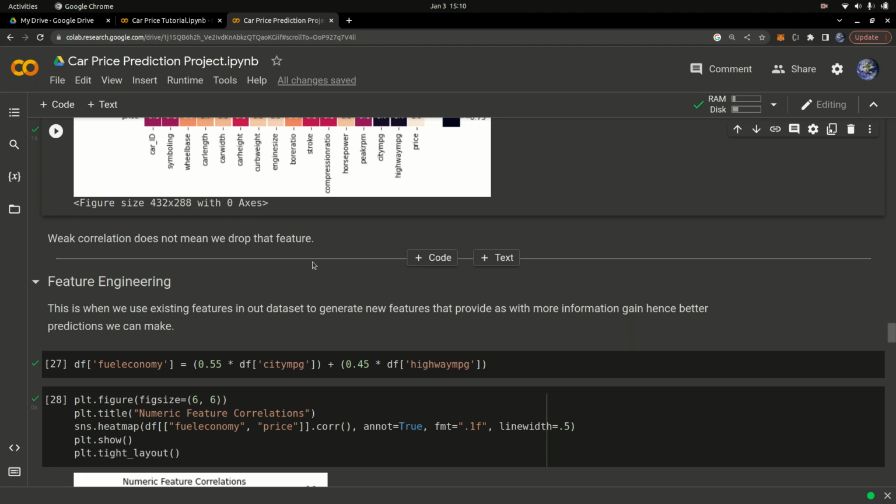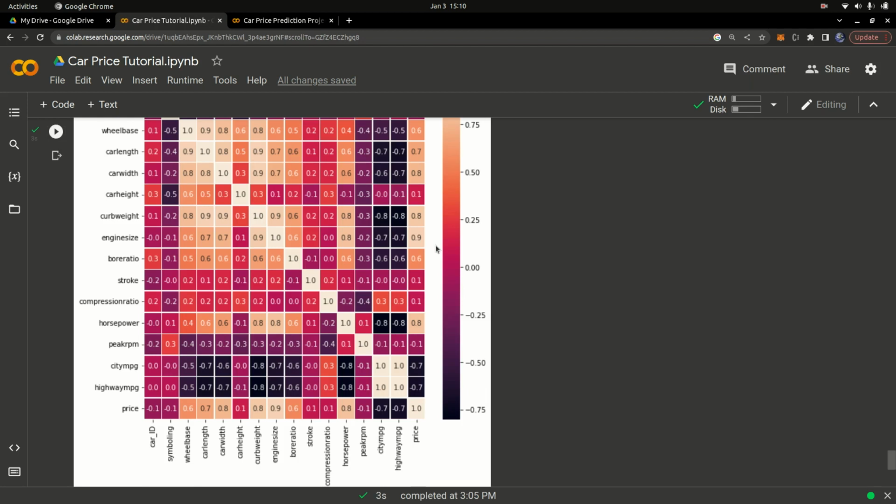But in this case, we're not going to drop any feature, because weak correlation does not necessarily mean the feature is not important in determining the price of the car, right? A feature can be important but have a low correlation. There are other methods to decide whether to drop a feature or not, and I covered those in my other videos, so I'm not going over them in this video. This is an introduction to data science, giving you a brief view of what data science and machine learning really are, in case you decide to pursue it.